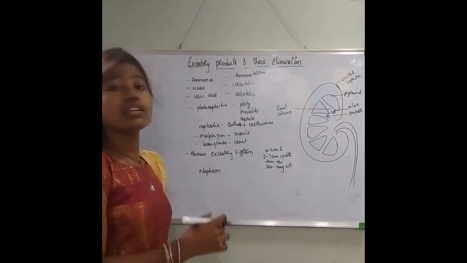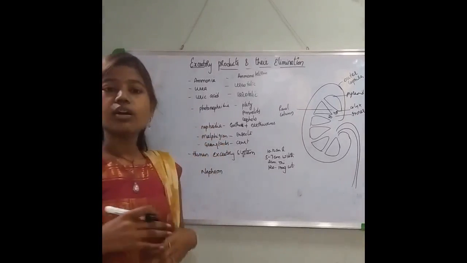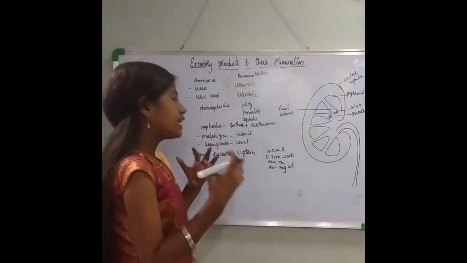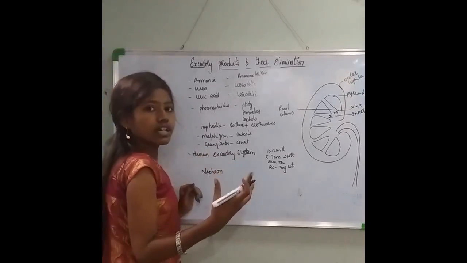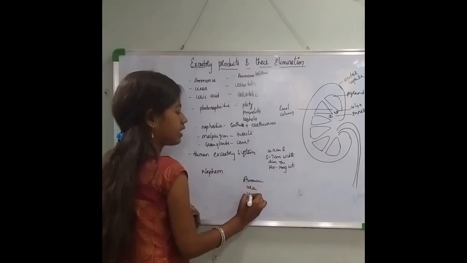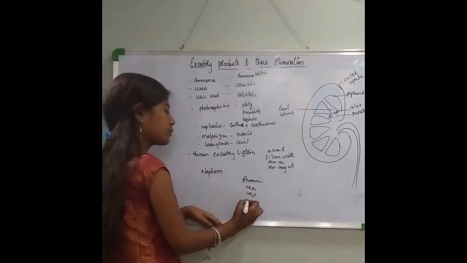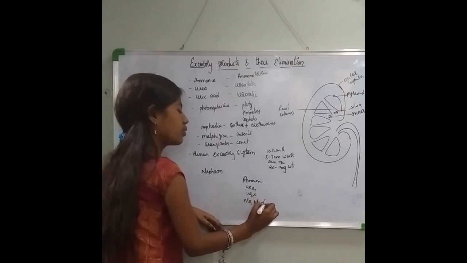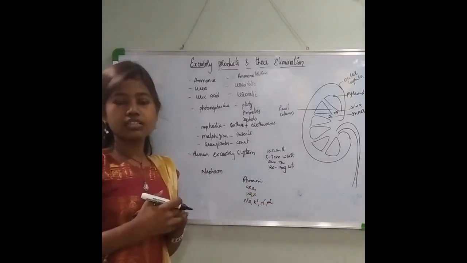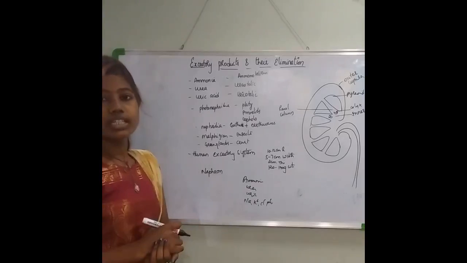Today in this video we'll be dealing with a chapter of zoology, which is excretory products and their elimination. A human body, or any kind of animal body, will accumulate certain products such as ammonia, urea and uric acid. Along with these nitrogenous wastes, there is sodium, potassium, chlorine and phosphate. These are the various materials which get accumulated in your body. They are formed either by ingestion or by metabolic activities.